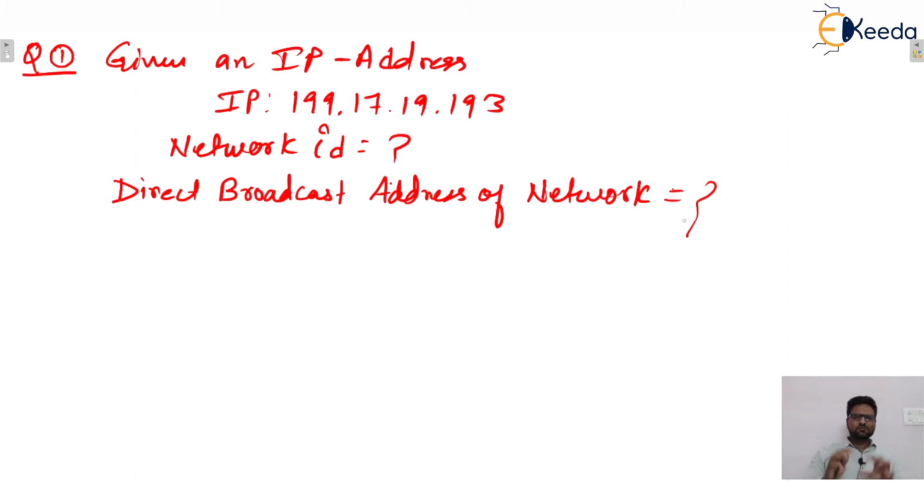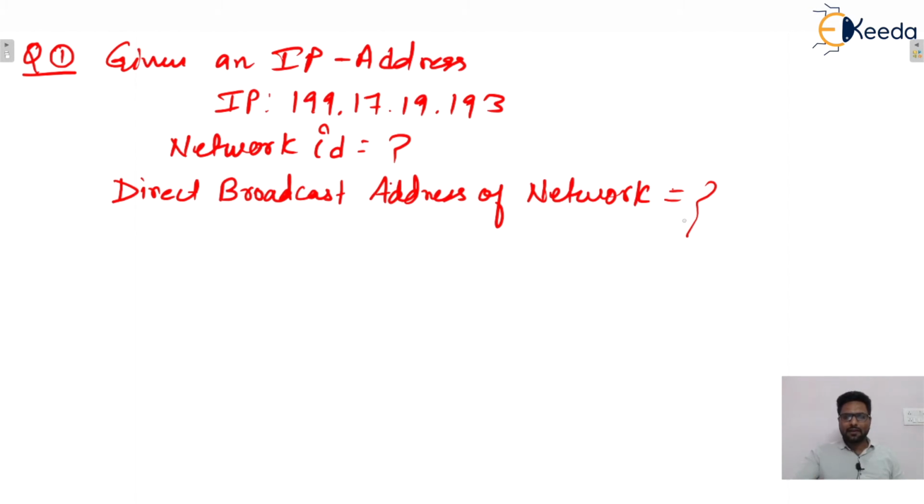Remember guys, for any network there will be a network ID to identify it uniquely, and similarly for every network there will be a direct broadcast address also. So for every network there will be a network ID as well as a direct broadcast address. What is the use of the direct broadcast address, we'll see. Okay, so that is the question now.